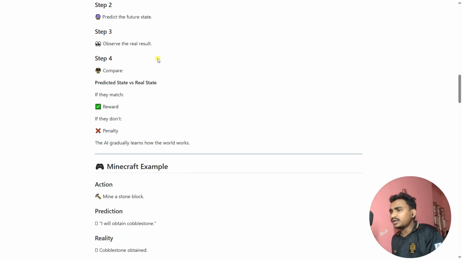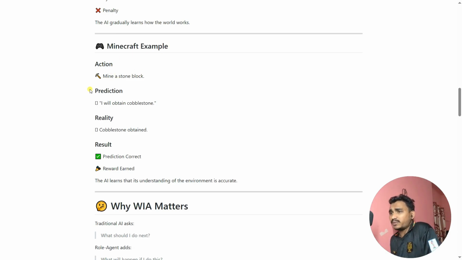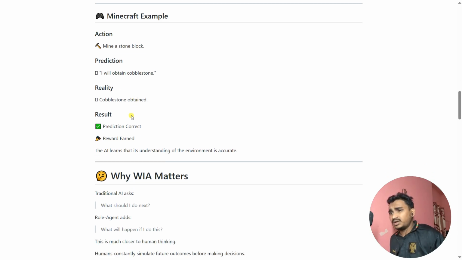Okay. You can take the Minecraft example. The action: mine a stone block. The prediction: I will obtain cobblestone. The reality: the cobblestone is obtained. It means that you get the reward. Okay. You can go on Google and search for that. What is the reinforcement learning technique? You can go and check out the reward and also the Q learning algorithms.